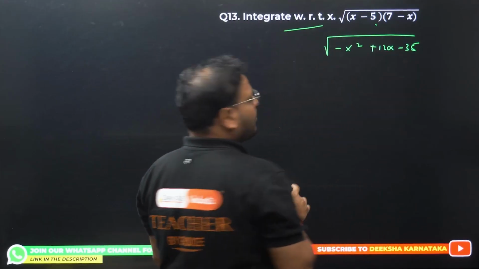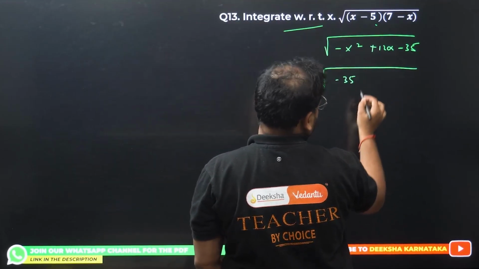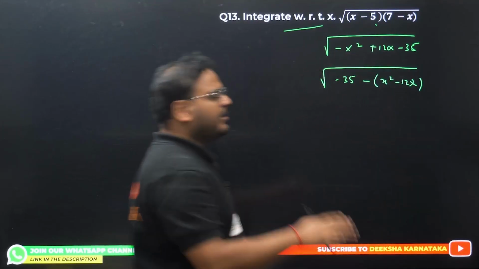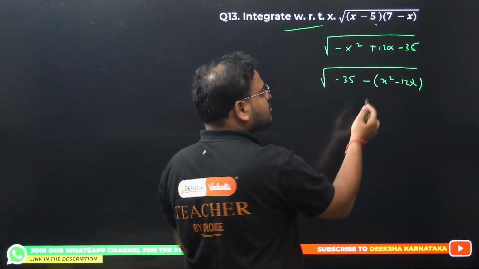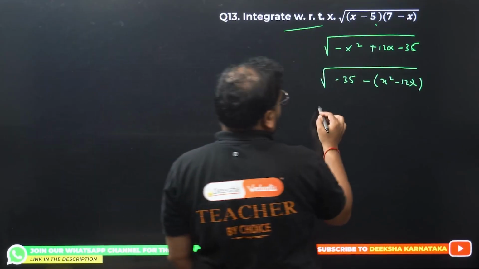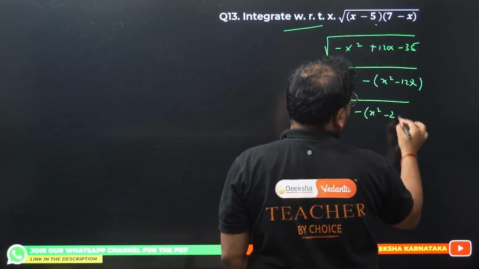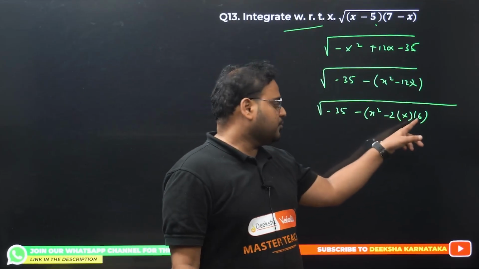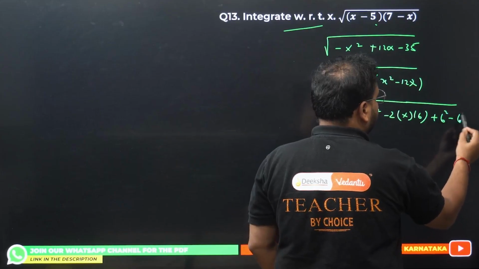I want to make a whole square. Have a look. So write this constant minus 35 over here, and take minus sign common, x square minus 12x. I'm rewriting it just to make a whole square because x square has to be positive in that case. Why whole square? Because the particular function formula always has x square in it. So I can make it 35 minus, I have x square, I have minus 2 times x, and the number is 6 over here. Please check. 2 into x into 6 is 12x. It means b value is 6. So add here 6 square and remove here 6 square again.